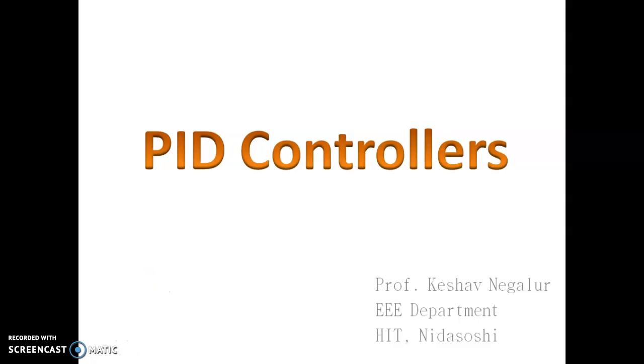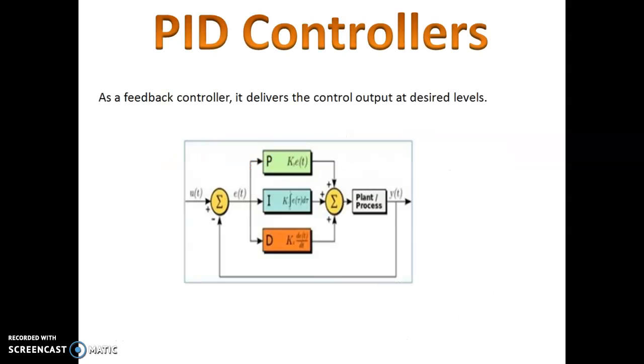Today we are going to discuss PID controllers. These are found in a wide range of applications for industrial process control. Approximately 95% of the closed loop operations of the industrial automation sector use PID controllers.